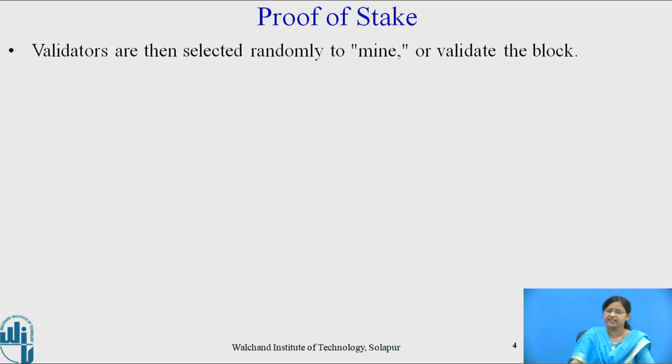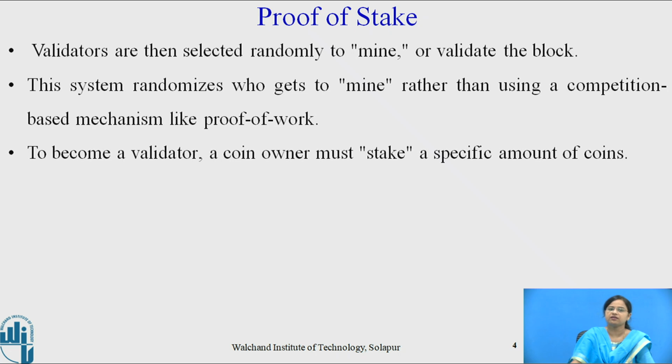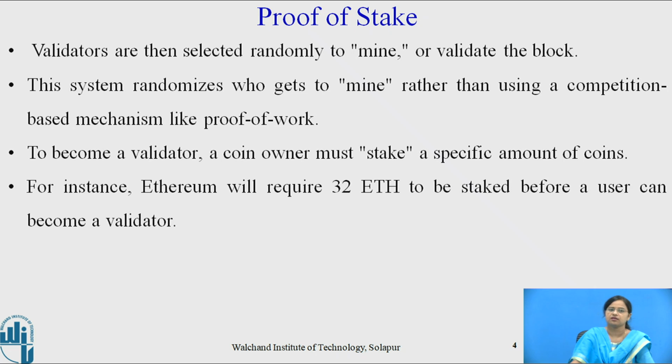Validators are then selected randomly to mine or validate the block. This system randomizes who gets to mine rather than using a competition-based mechanism like proof of work. To become a validator, a coin owner must stake a specific amount of coins. For instance, Ethereum will require 32 Ether to be staked before a user can become a validator.